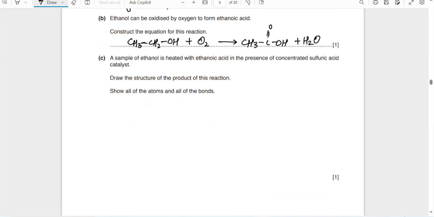A sample of ethanol is heated with ethanoic acid in the presence of concentrated sulfuric acid catalyst. Draw the structure of the product. Ethanol and ethanoic acid are heated in the presence of concentrated sulfuric acid. Show all of the atoms and all of the bonds.